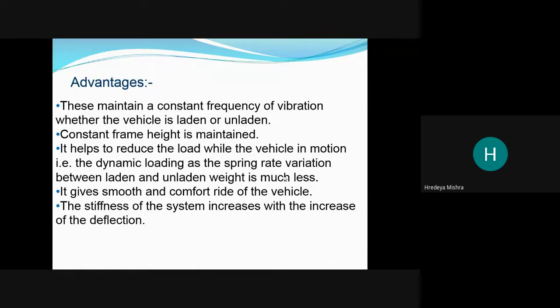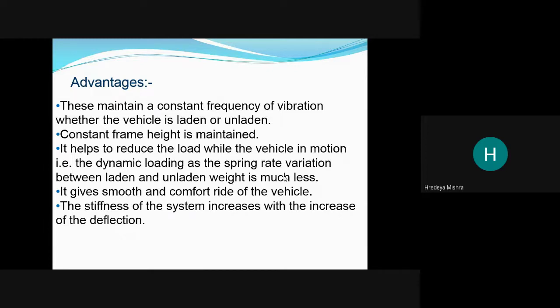The stiffness of the system increases with the increase of the deflection. Means there is no constant stiffness. The stiffness is increased when deflection is increased. Means if there is more deflection, then stiffness is increased. What is stiffness? We can say that it is the resistance to movement.